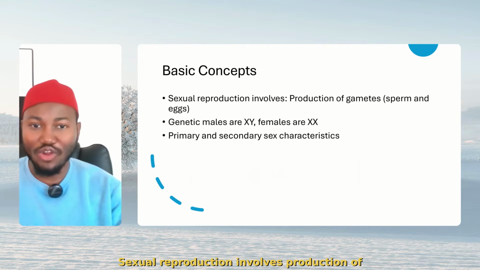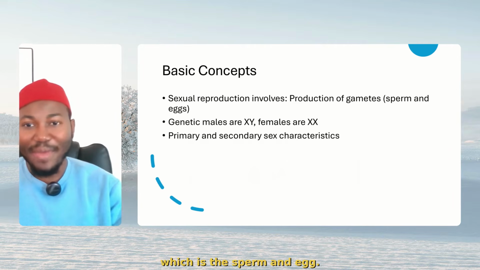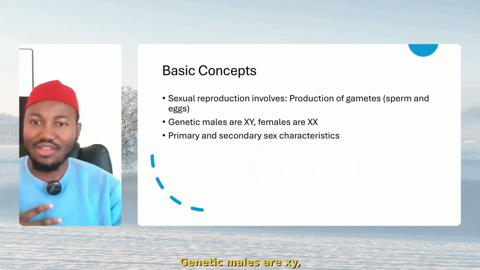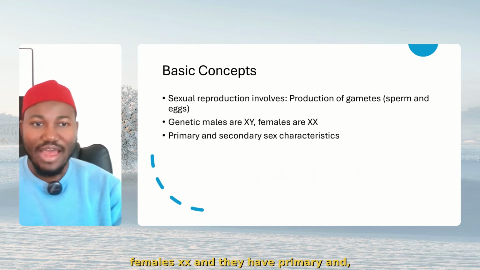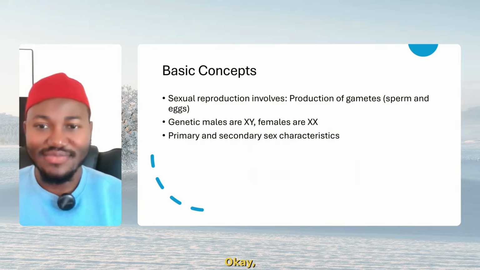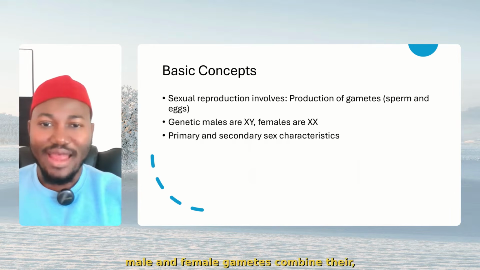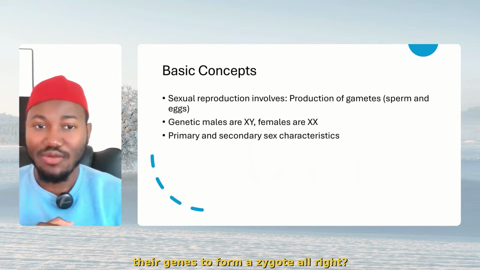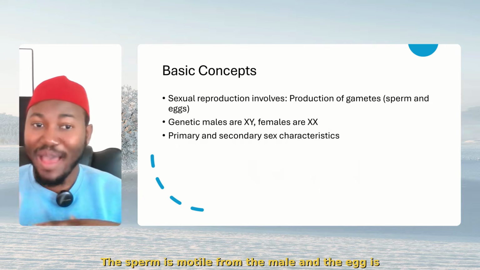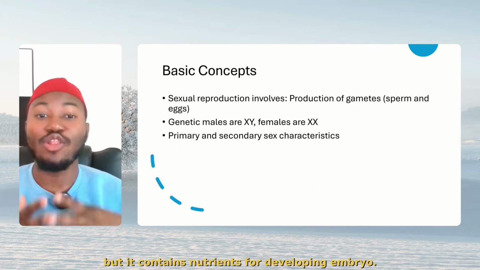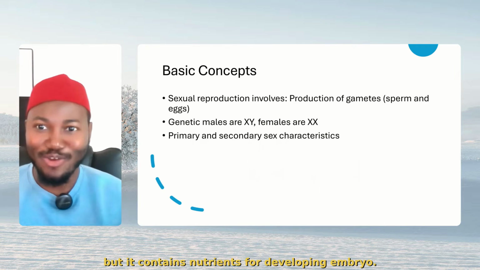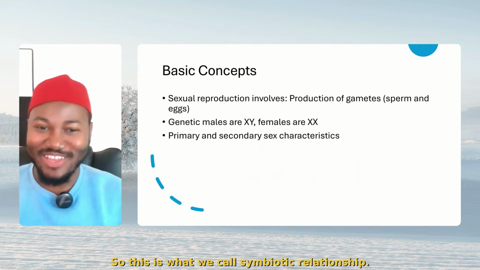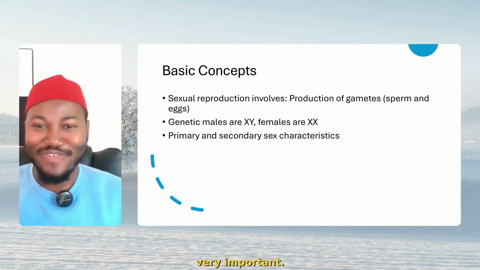Sexual reproduction involves production of gametes, which is the sperm and egg, genetic males, XY, females, XX, and they have primary and secondary reproduction. So fundamentally, male and female gametes combine their genes to form a zygote. That's a fertilized egg. The sperm is motile from the male, and the egg is non-motile, but it contains nutrients for the developing embryo. So this is what we call symbiotic relationship. Very, very important.